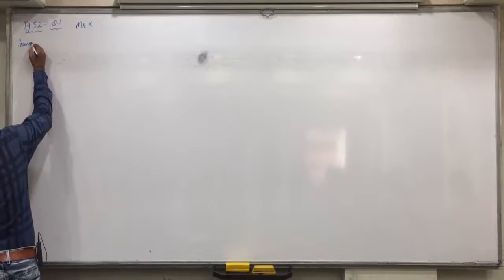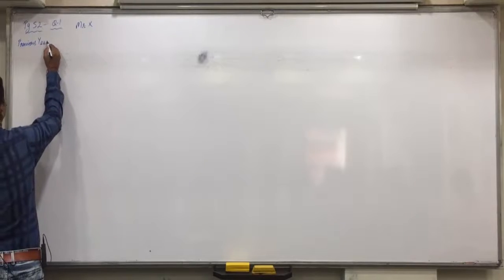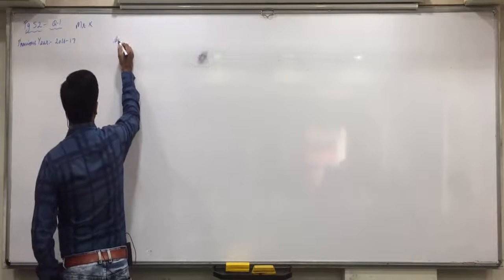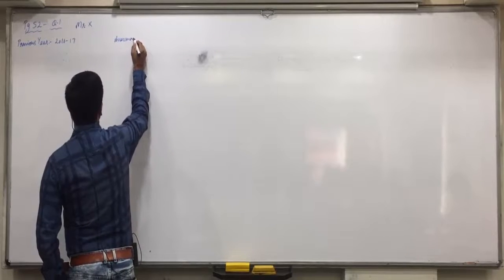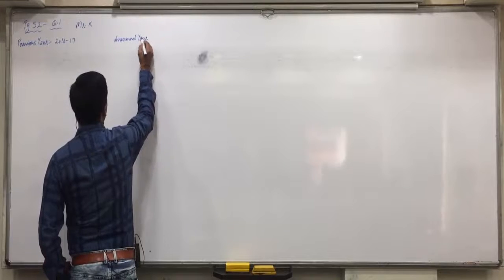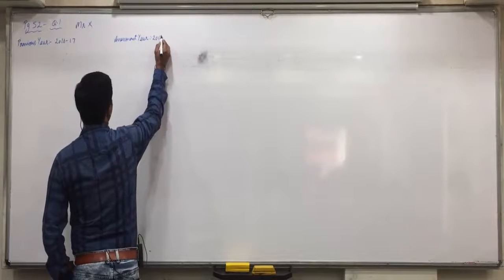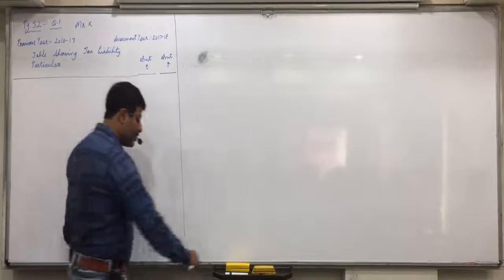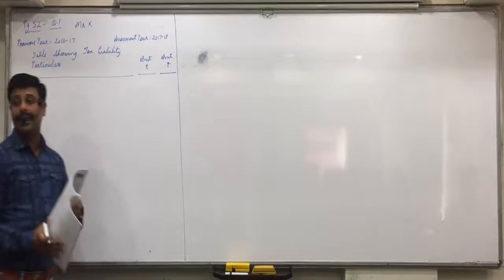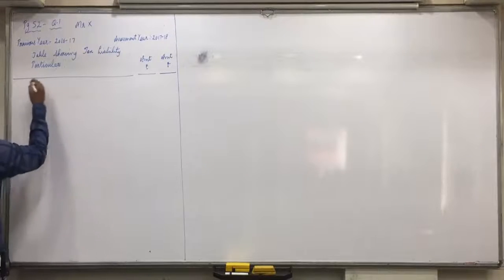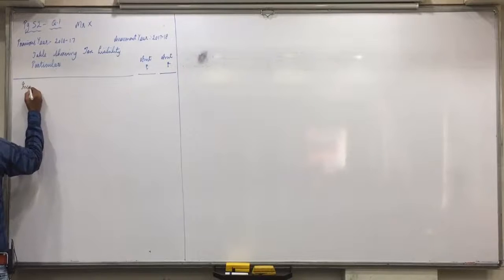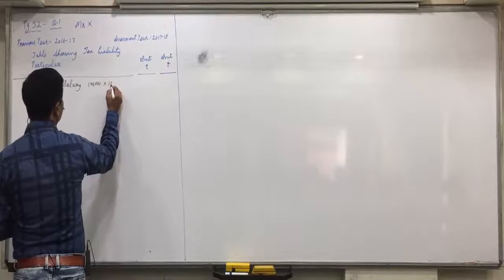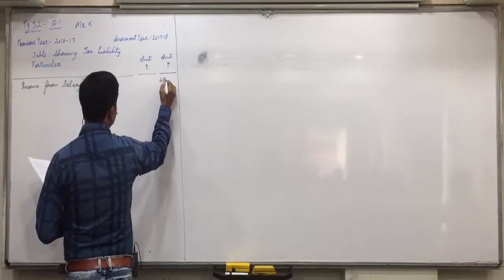Previous year 16-17, assessment year 17-18. Yes, I'll start now. Be ready. First, we have to count the incomes. Two incomes are there: salary and house property. So income from salary, 40,000 into 12, 4,80,000.